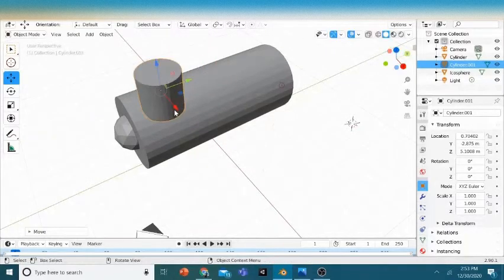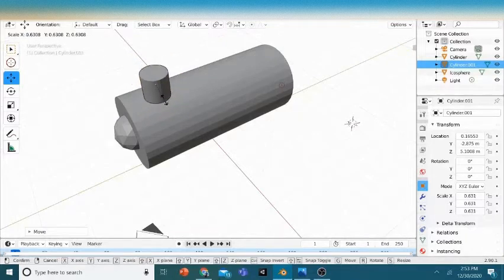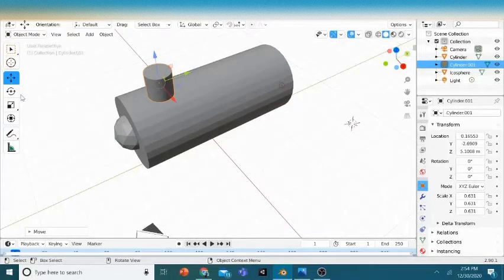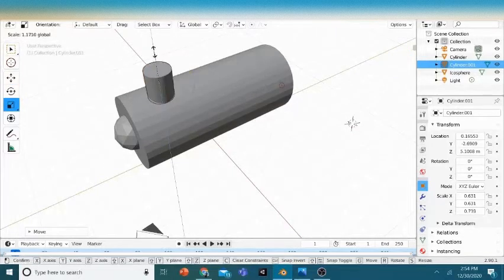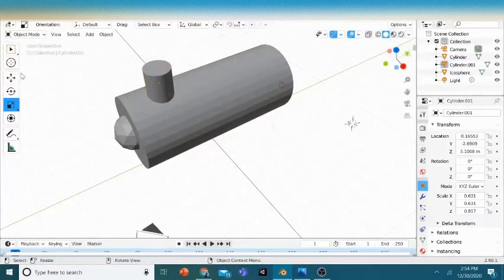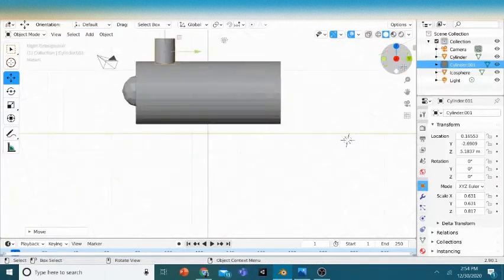Just scale it down a bit. And just make it a bit lengthy. Pull it up. I think that's good.